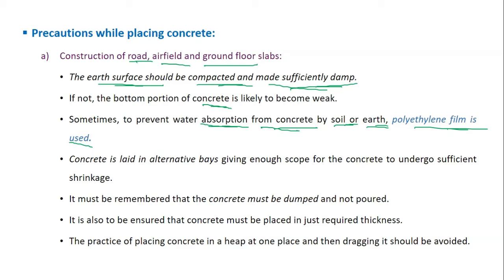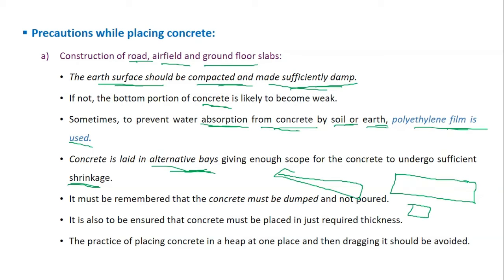This concrete which you are going to place has to be laid in alternate bays. You know that concrete is going to shrink, decrease in its size, decrease in its volume when it is going through hydration. So what we do is, when we are constructing a large size of road, you are not going to do that in a single stretch.